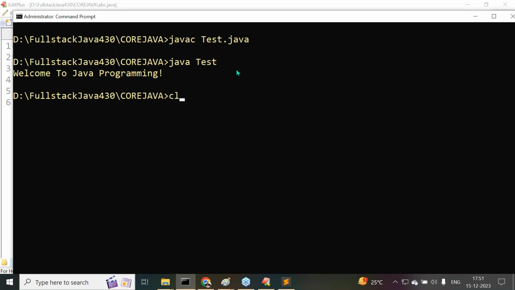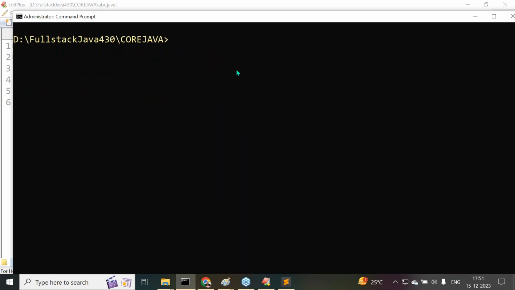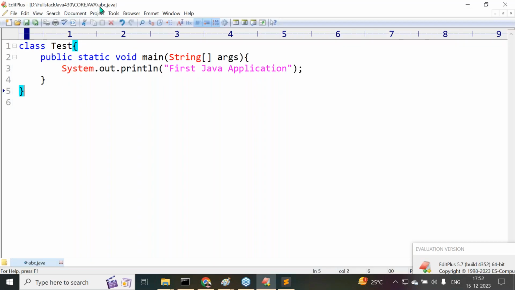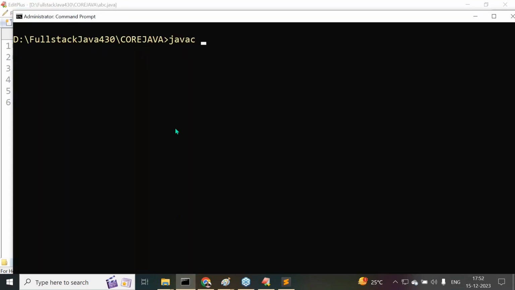Now let me check it. I want to compile the program. Please remember this: when we compile the program, along with the javac command, we must always use the file name. What is the present file name? abc.java. So, javac space abc.java.